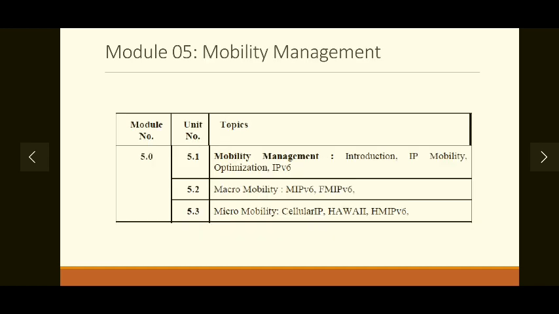Now in the fifth module, we will study the challenges faced by the mobile communication system. The primary challenge of a mobile communication system is the mobility of the user. Managing user mobility is a very tedious task for the system designers, because while moving, your communication should not be interrupted. So all the challenges and solutions related to mobility management will be discussed in this module.